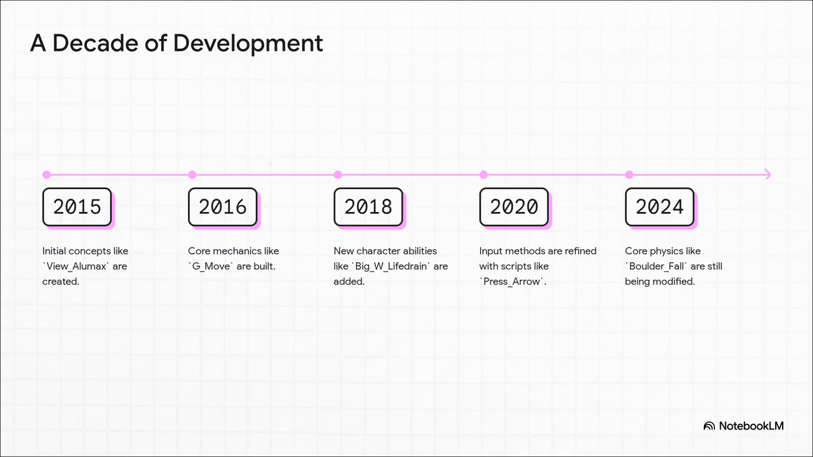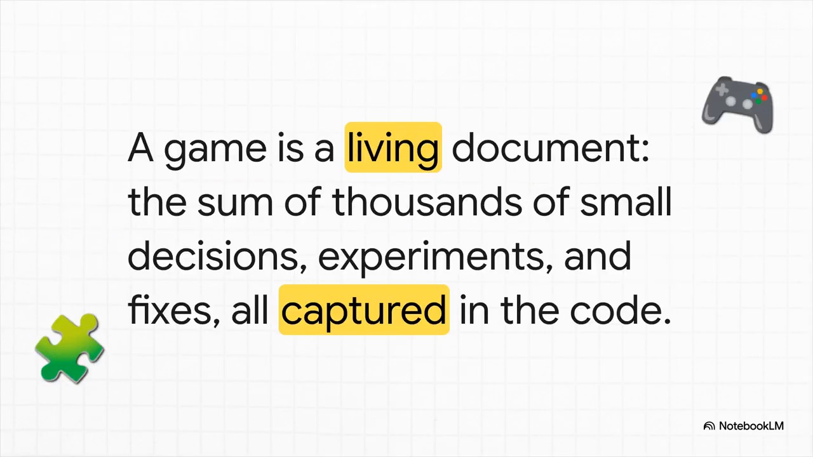Core mechanics get built in 2016, new abilities added in 2018, all the way up to tiny tweaks being made this year in 2024. This thing wasn't built in a weekend, it's nearly a decade of continuous creation, all captured in one single file. So what's the big takeaway here?